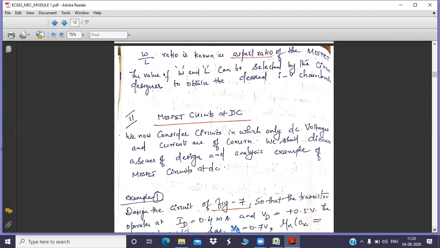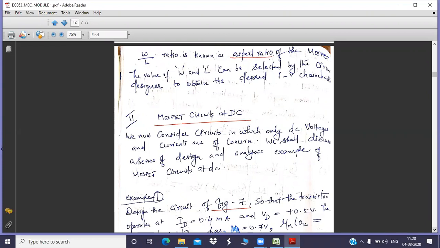Based upon those specifications, you analyze the scenario, take the relevant equations, substitute the given parameters, and find the unknown parameters. Unknown parameters in a circuit are the resistances, capacitances, etc. In these MOSFET circuits, we are going to find only the unknown resistance values based upon the given parameters.